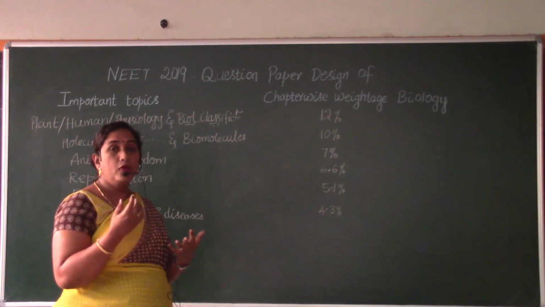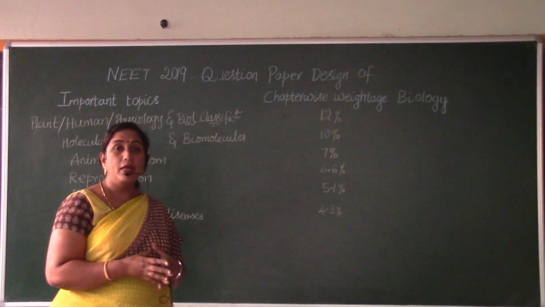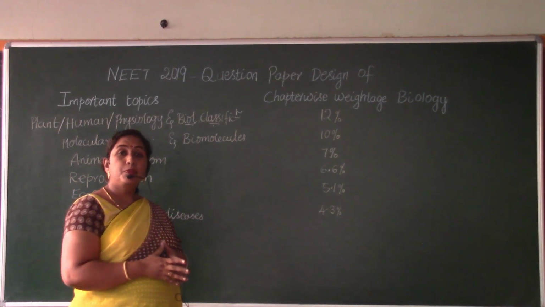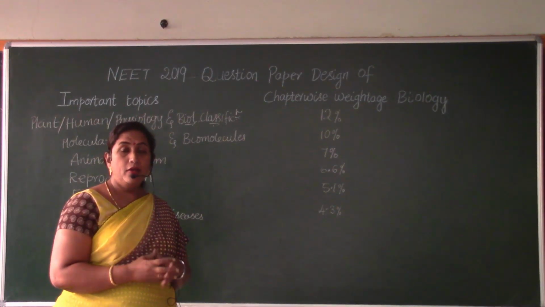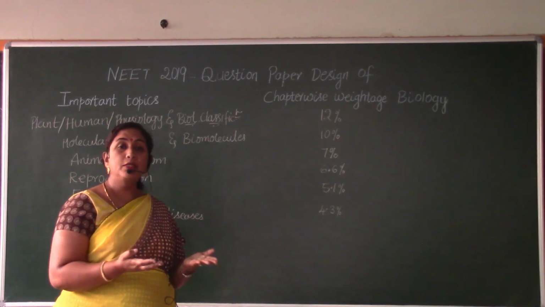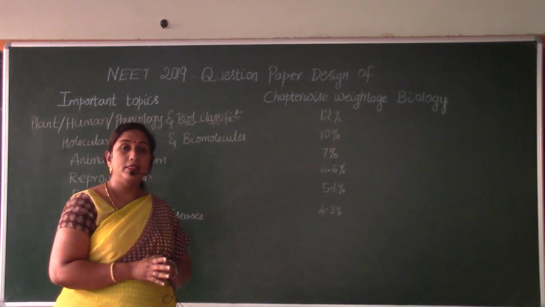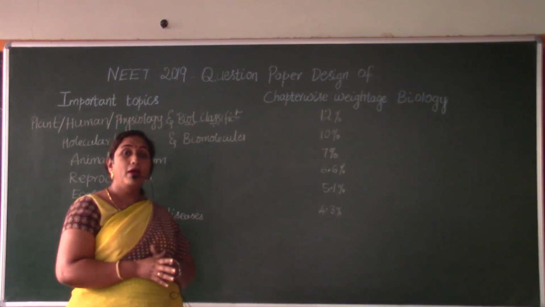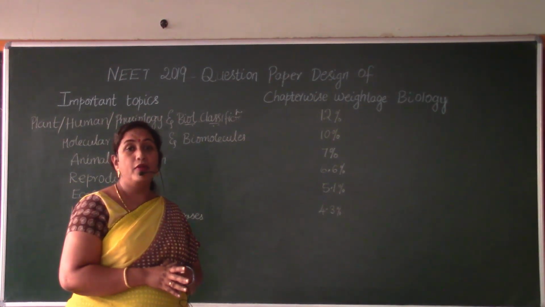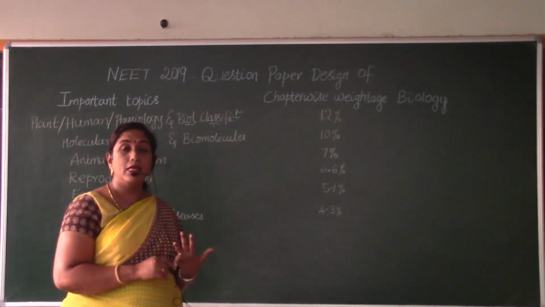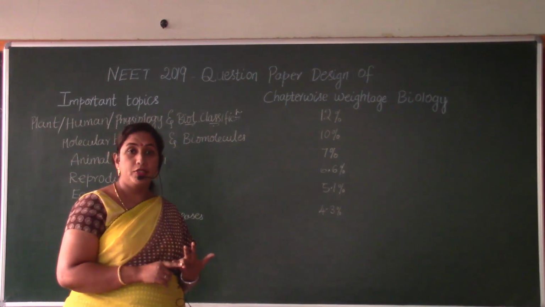So go through in detail all of the important points, especially from your NCERT textbook, without fail. Your NCERT textbook is the best book for NEET preparation as far as biology is concerned. Don't miss any important point from this textbook of both class 11 and class 12 biology.